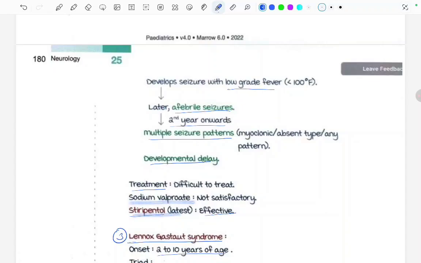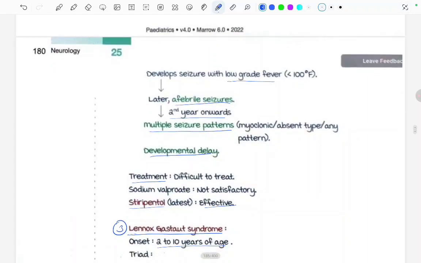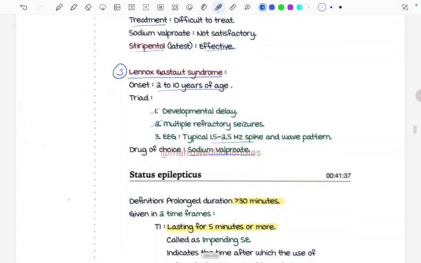Now let's read about the Lennox-Gastaut syndrome. At 2 to 10 years of age, there will be developmental delay. There will be multiple refractory seizures, and on EEG there will be 1.5 to 2.5 hertz spike, and sodium valproate is the treatment of choice.